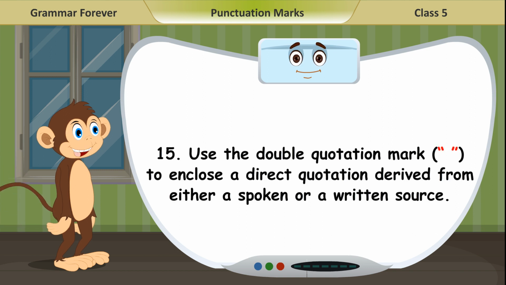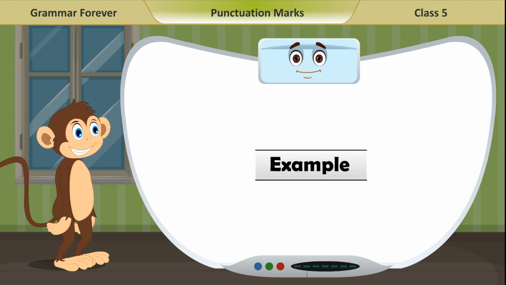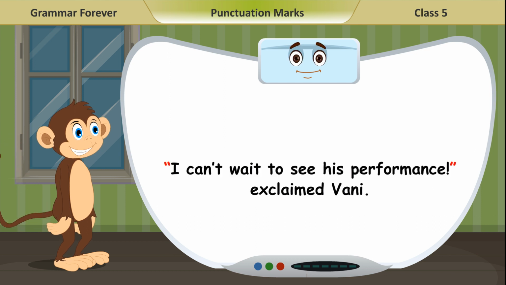15. Use the double quotation mark to enclose a direct quotation derived from either a spoken or a written source. Example. "I can't wait to see his performance," exclaimed Vani.